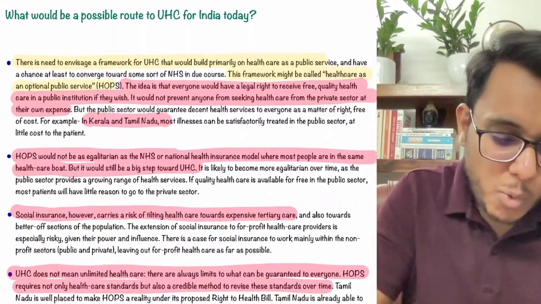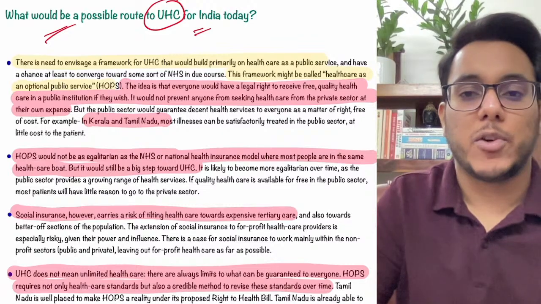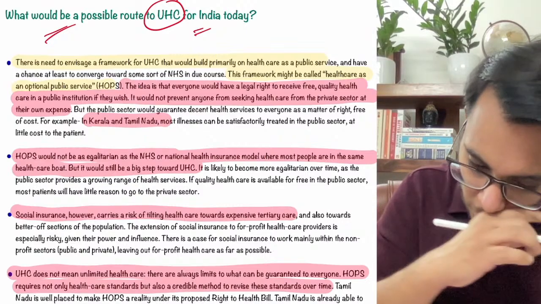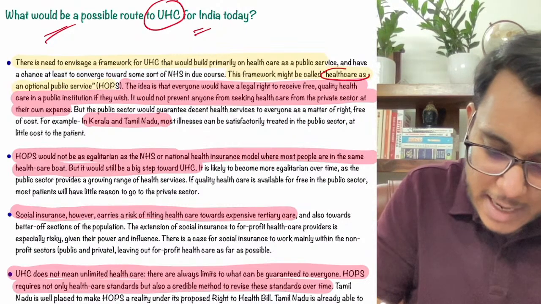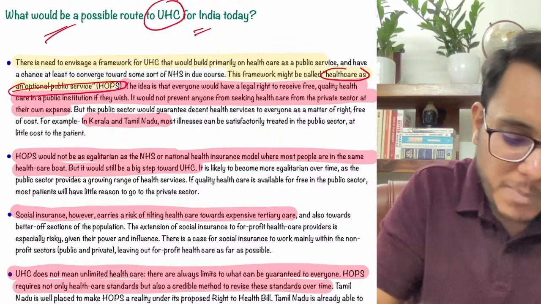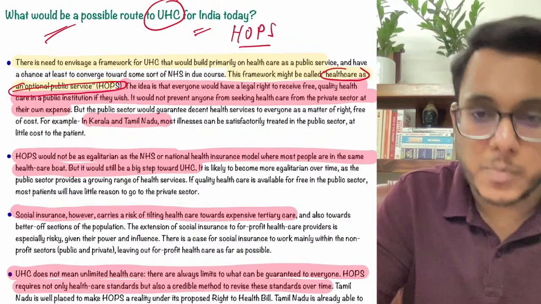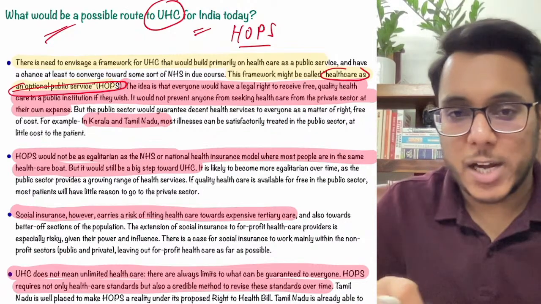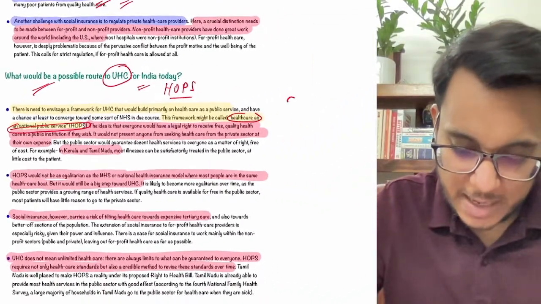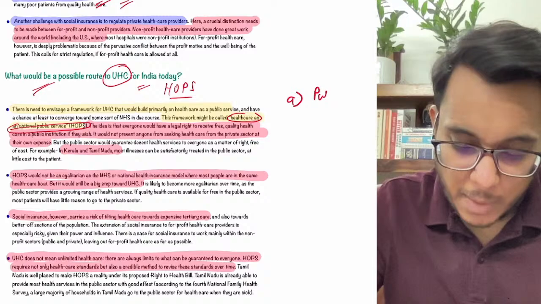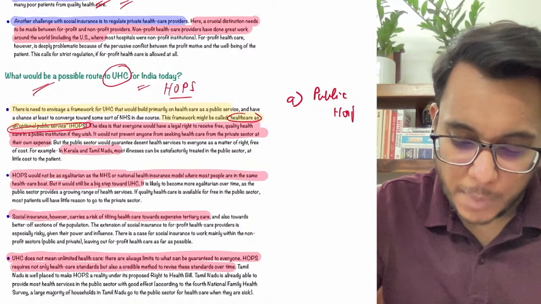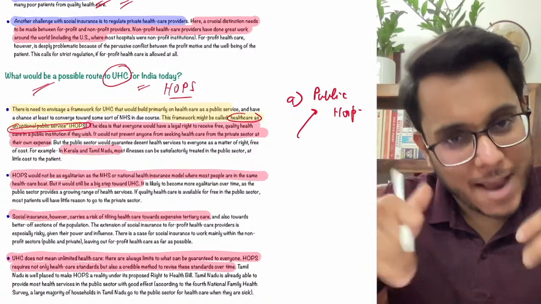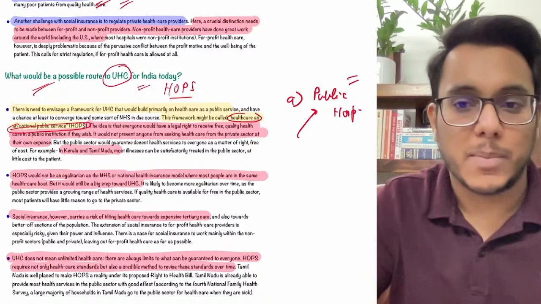Now what would be the possible route to universal healthcare for India? What can we do in India? It has been suggested that in India we need a model called Healthcare as an Optional Public Service, the HOPS model. What is the idea of this model? It provides that anybody can go to the public hospitals, the treatment will be provided free of cost, and virtually every type of treatment can be availed at the public hospital.